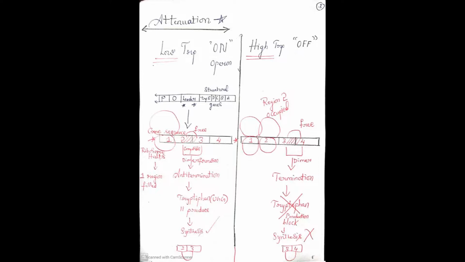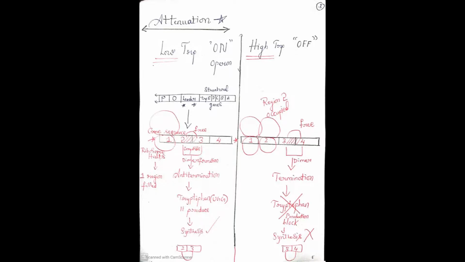Here 3 and 4 are free. If you observe the diagram, 3 and 4 are free. So 3 and 4 will combine to form a dimer. And it will terminate the process. Tryptophan synthesis will be blocked. So there is no synthesis of tryptophan.